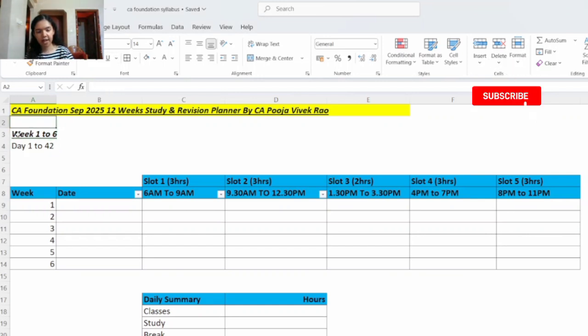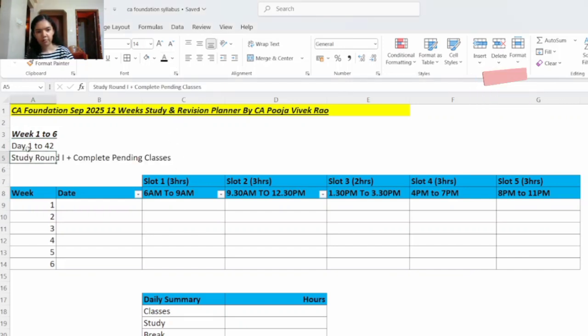So now let's see this weekly plan. First, from week number 1 to week number 6, that is day 1 to day 42, in these 6 weeks you will be having study round 1 and also completing any pending classes. Let's see your study plan week by week. This plan is starting from 22nd June, from 22nd June to 28th June.